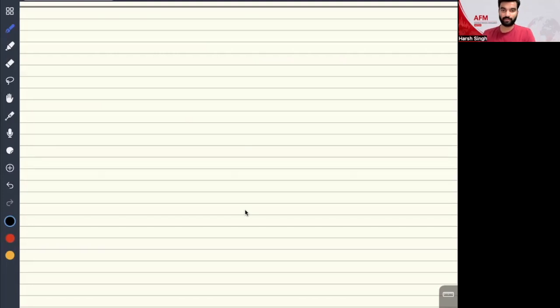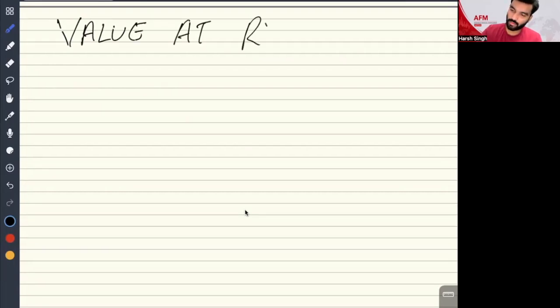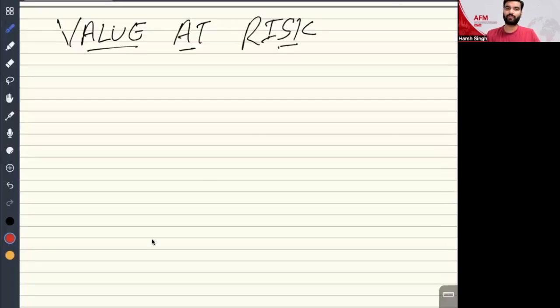Now the next topic, everyone, is value at risk. Value at risk basically defines what could be a monetary loss when you have a certain confidence level.